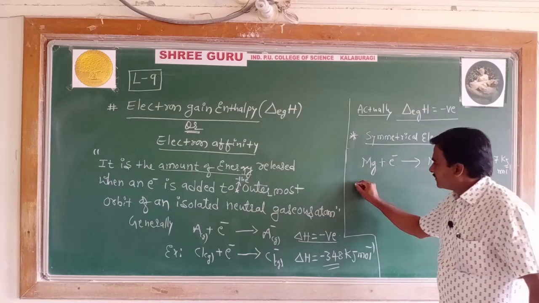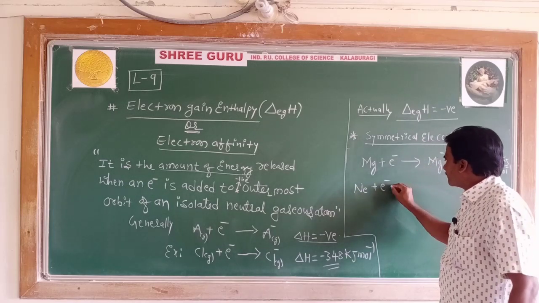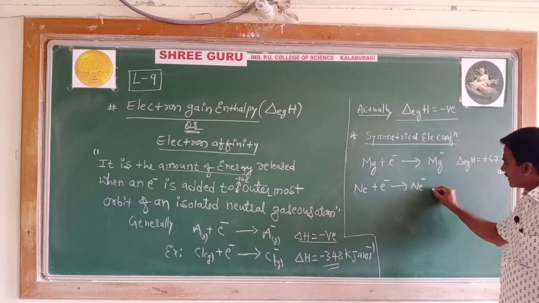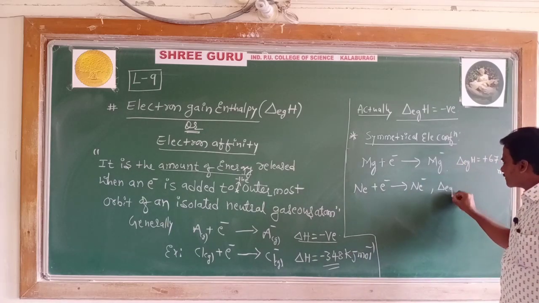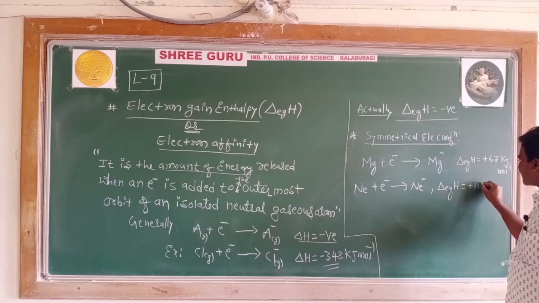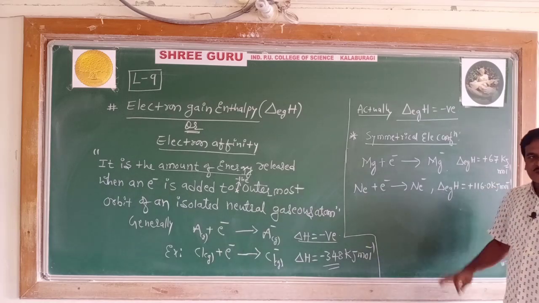And the electron gain enthalpy of neon is also positive, which is plus 116 kilojoule per mole. Here is an exception.